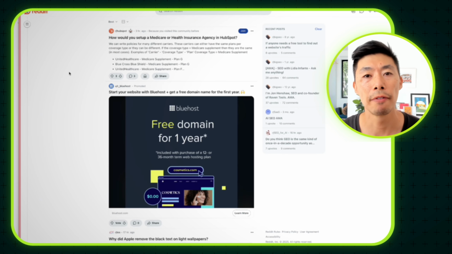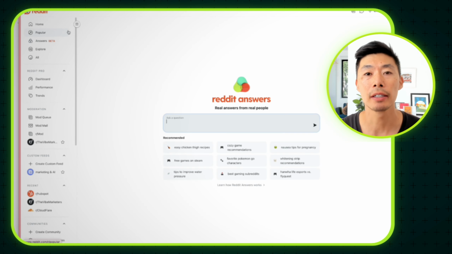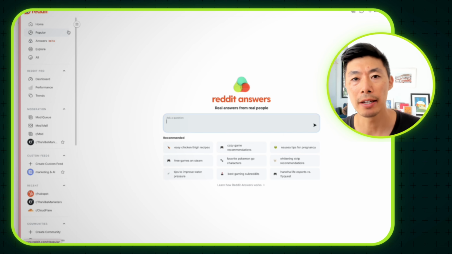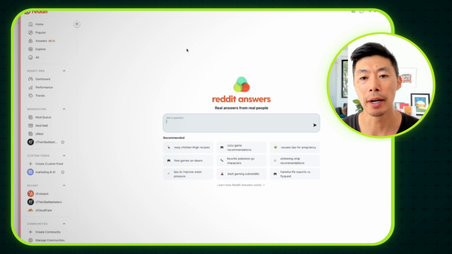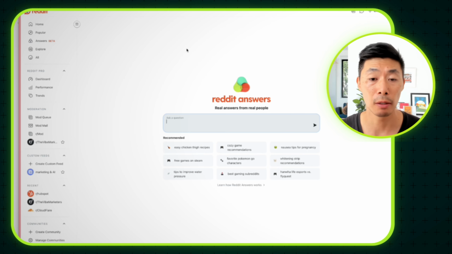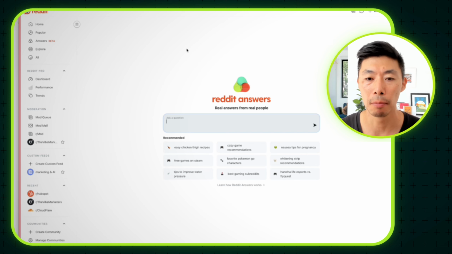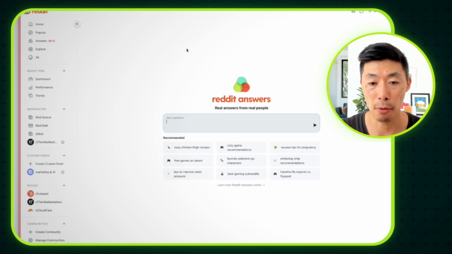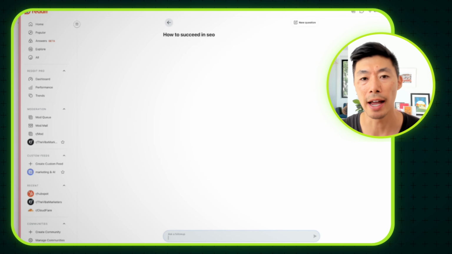Now here's a new feature that Reddit is rolling out. It's actually in beta, as you can see here, is Answers. So they're basically coming up with their own LLM answers version that is the same as Gemini or ChatGPT, Perplexity, where you're basically asking a question and then it will actually pull only from Reddit's subreddits and threads. So let's say, for example, how to succeed in SEO. So let's just follow along on that SEO thread.